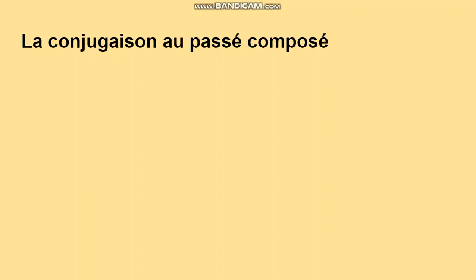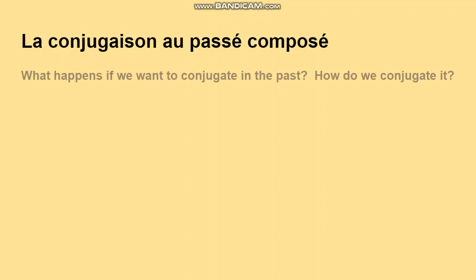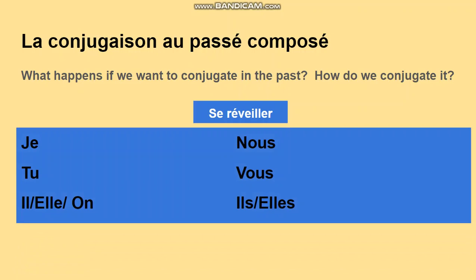All right, so I know you're just dying to know how you do this in the passé composé. So here it is. We're going to take our verb, which is se réveiller, and we're going to bring in our subject pronouns again. Now remember, all reflexive verbs are conjugated in the passé composé with the verb être. So, je me suis réveillé would be I woke up. Je, subject pronoun, me, reflexive pronoun, suis, the verb être conjugated for this passé composé, and the past participle, réveillé.